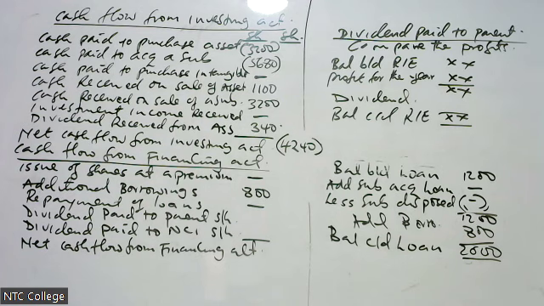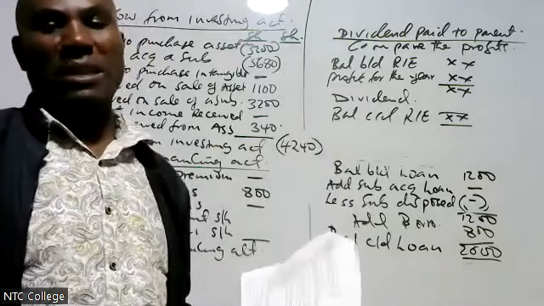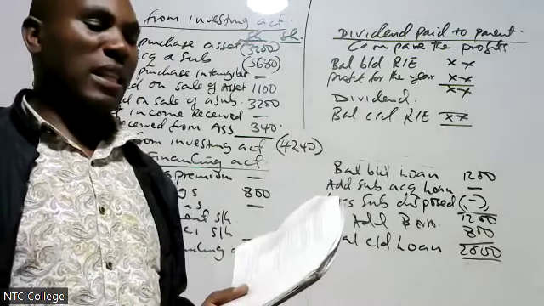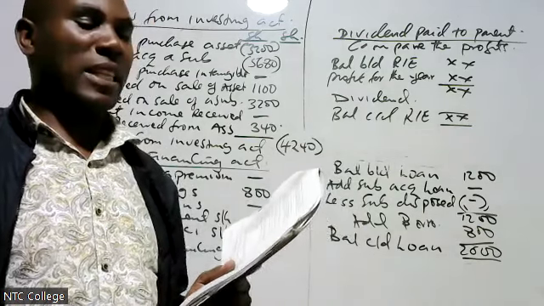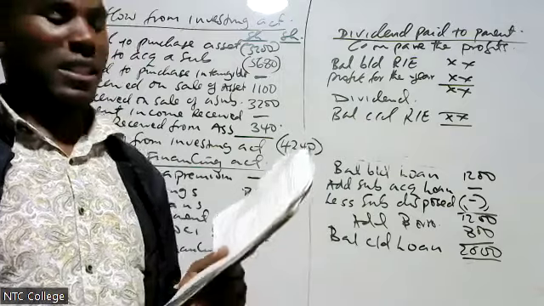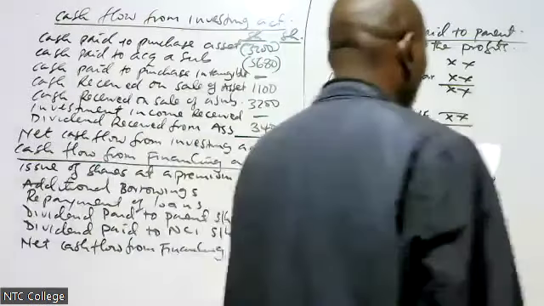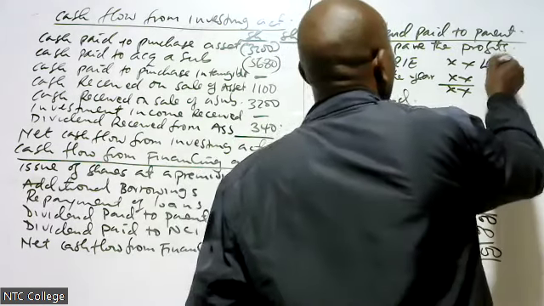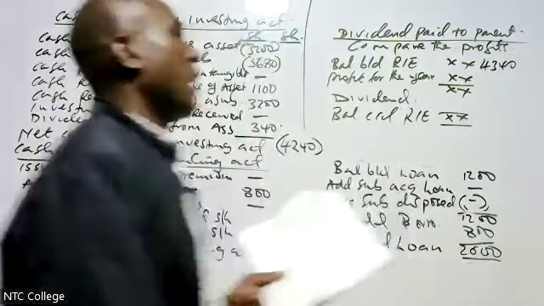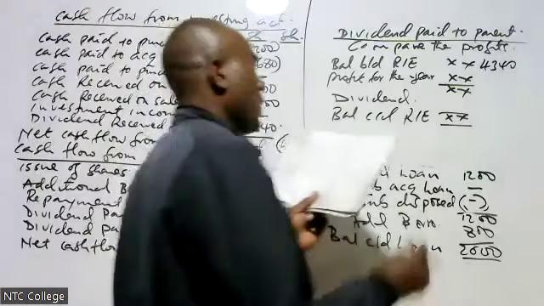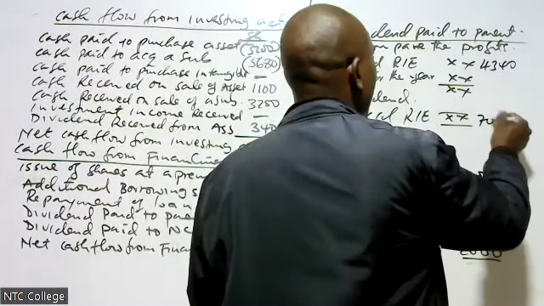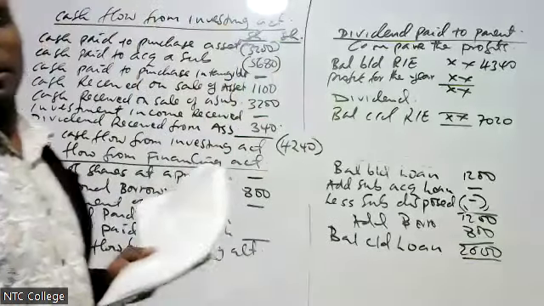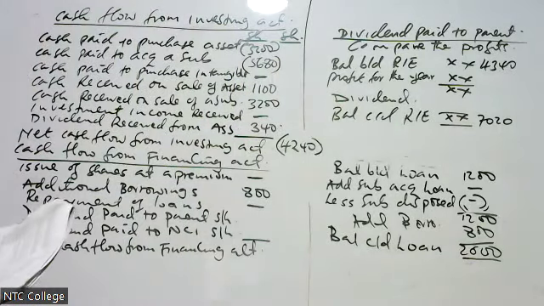Now let's use this question. We go to the balance sheet under equity and liabilities, retained earnings. Previous year, it was 4,340. Current year, it is 7,020.